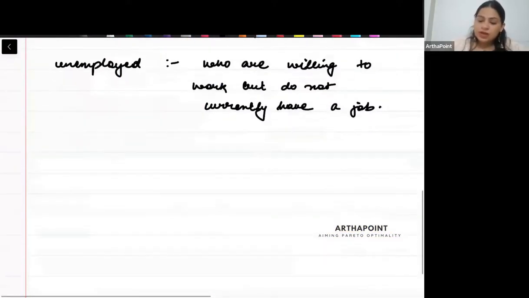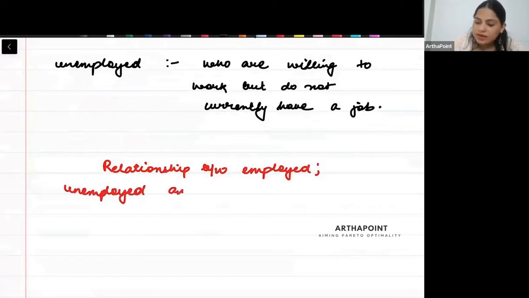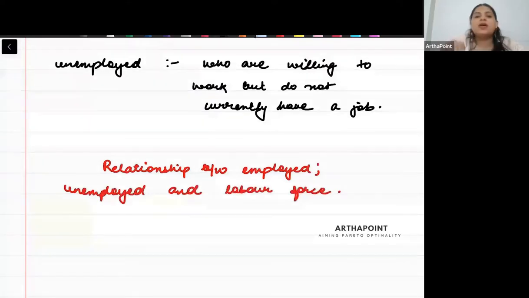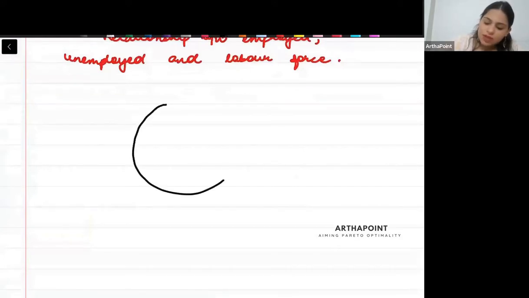Now, there is another diagram that we need to understand, and I can call that diagram the relationship between employed, unemployed, and labor force. And I want to do this with some numbers. So pay attention to what we are doing now. Say, I make a circle and this represents employment.